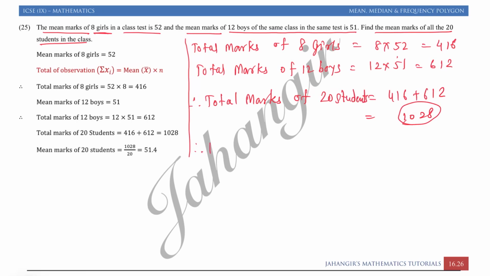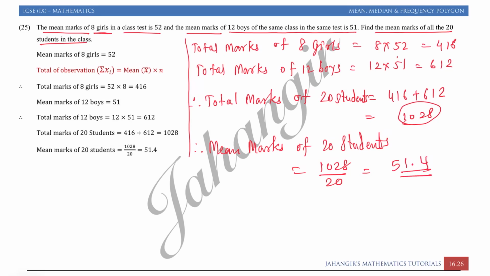So therefore mean marks of 20 students is equal to 1028 divided by 20, that is 51.4. So with this we have finished the mean part.